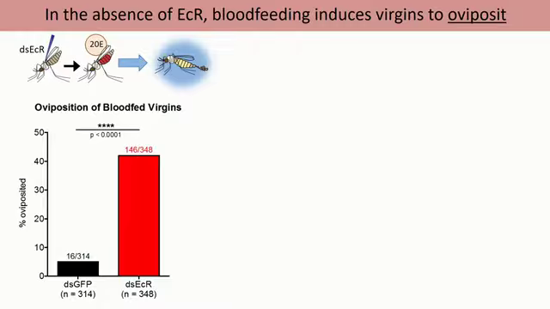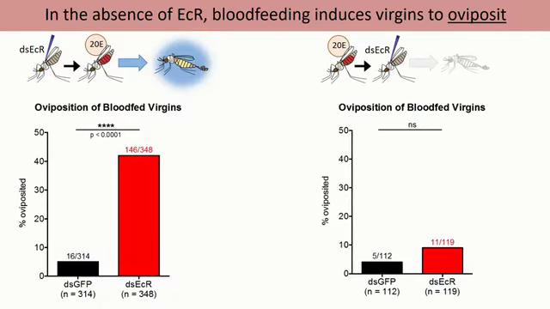So here we have between 40 and 50% of females that are ovipositing. Now when we reverse the order of events, so if we're providing the females first with a blood meal and then knocking down the ecdysone receptor, we don't see this phenotype. And so this would again suggest that when this 20E signal from the blood feed is happening in the presence of the ecdysone receptor, you have protection of these post-mating phenotypes, so you don't see induction of oviposition. But again, when the signal is coming without the ecdysone receptor, you see these pathways activated.